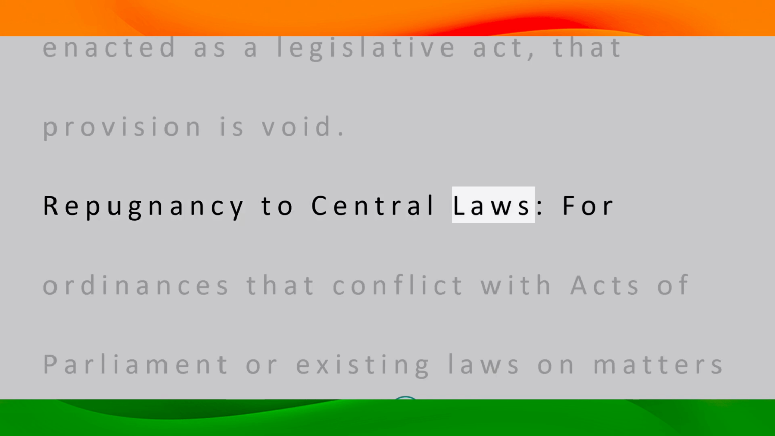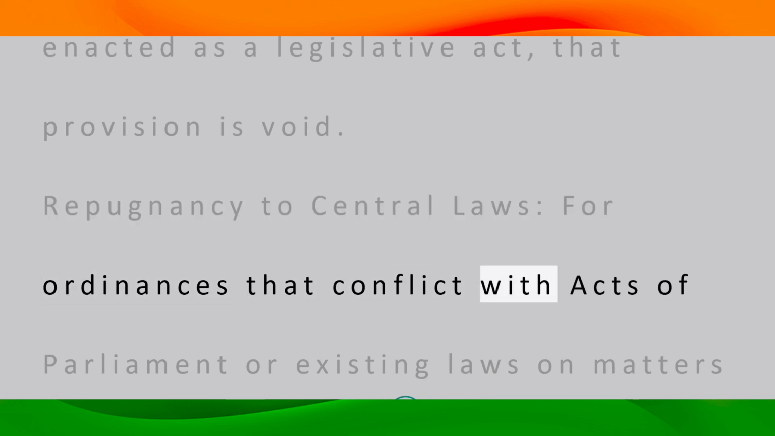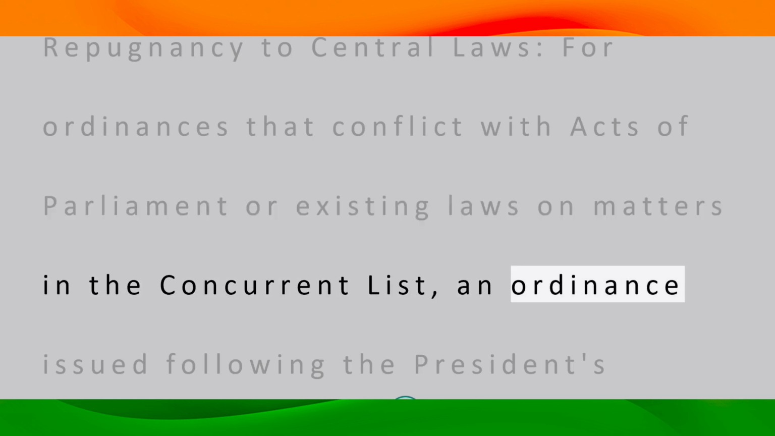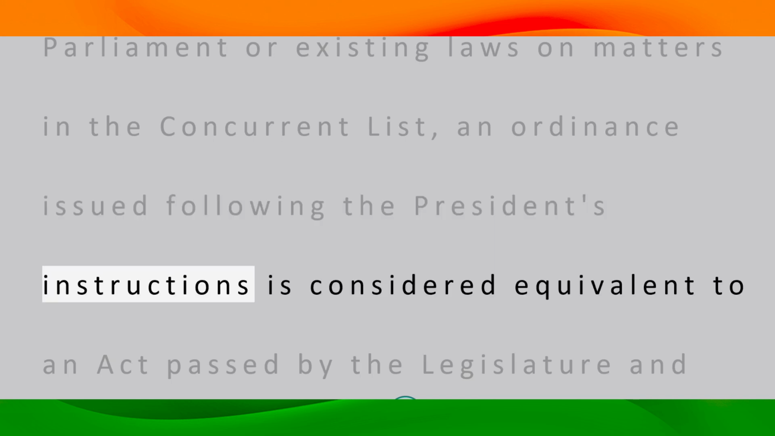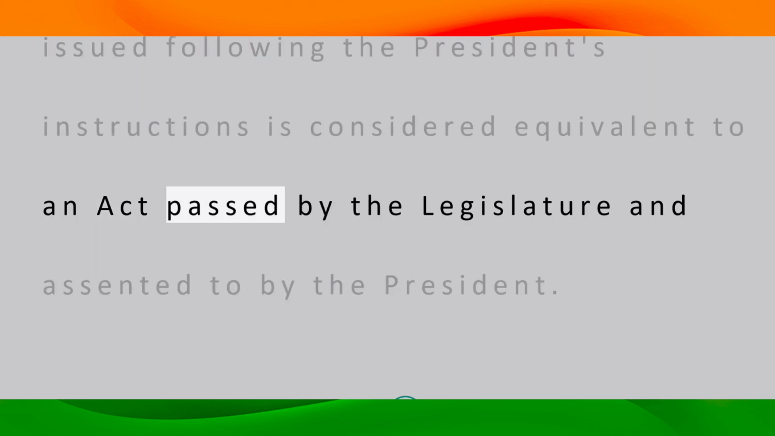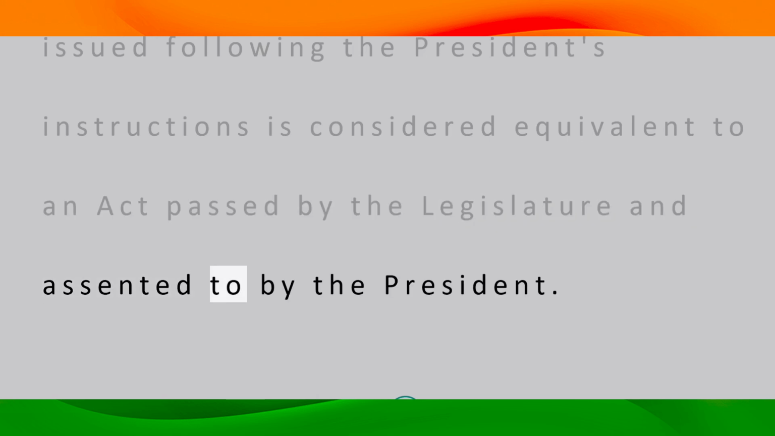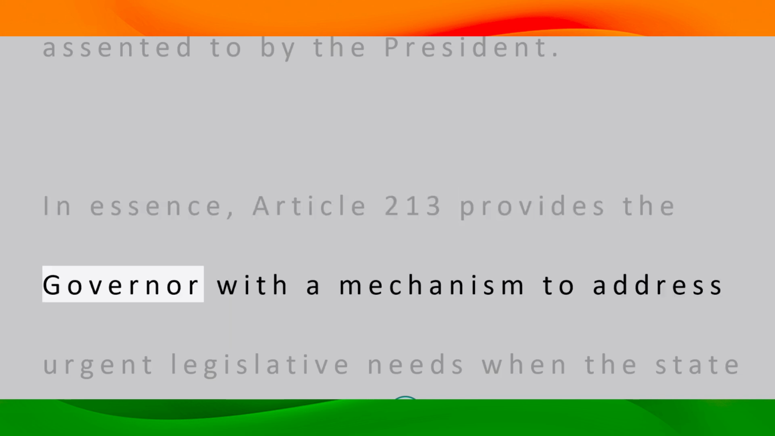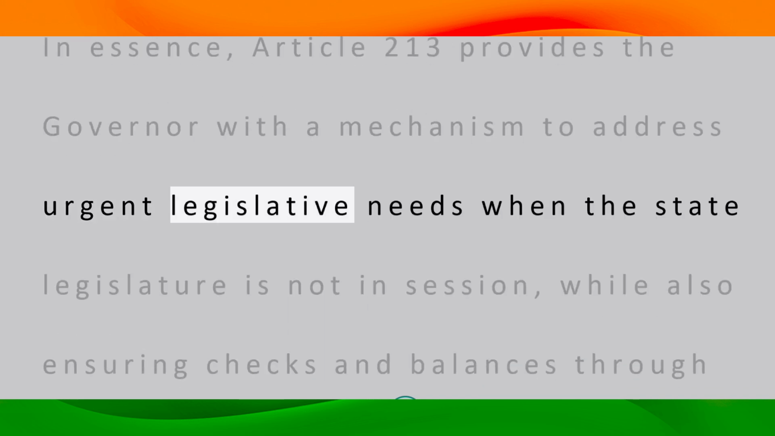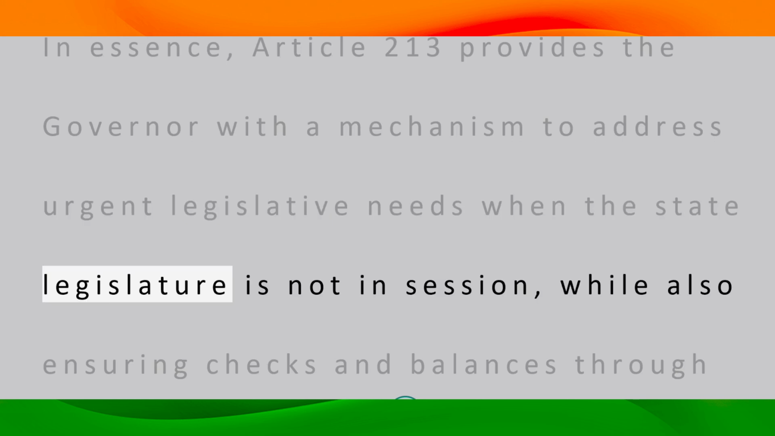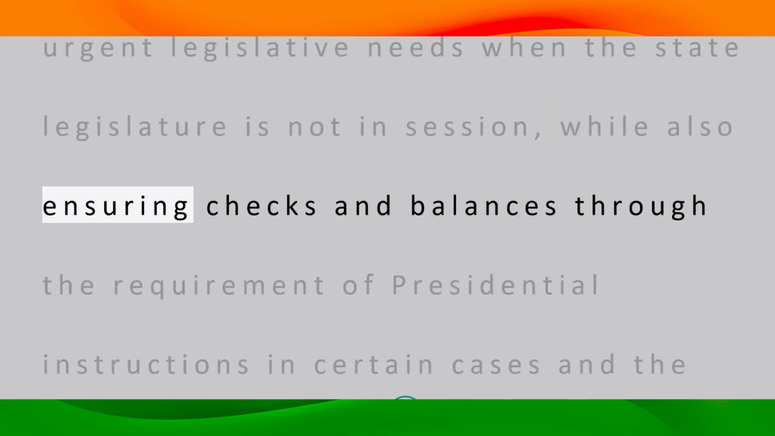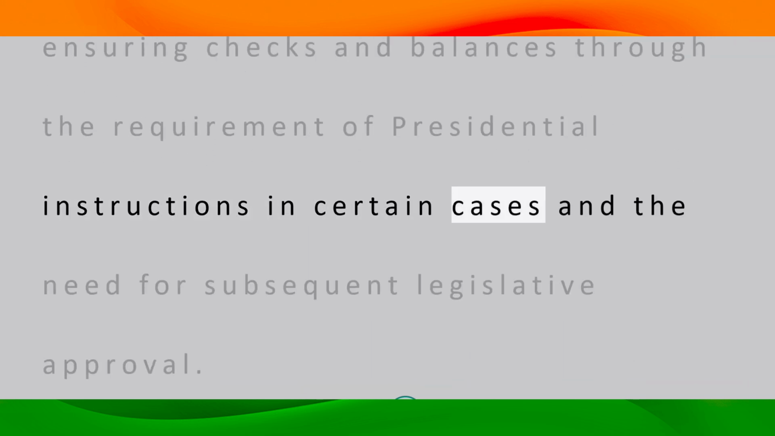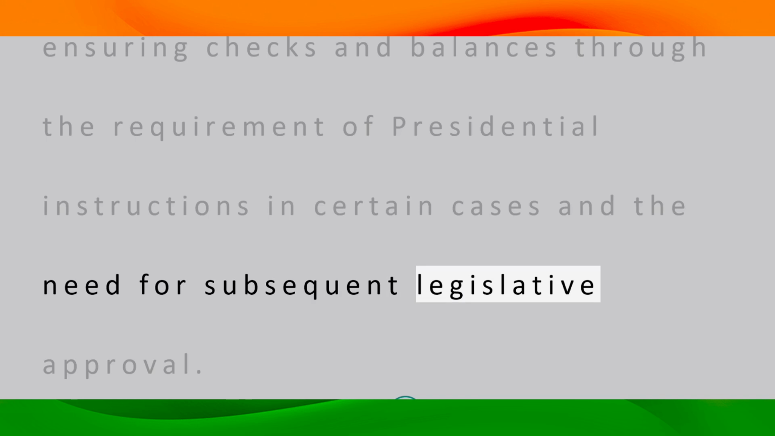Repugnancy to central laws. For ordinances that conflict with acts of Parliament or existing laws on matters in the concurrent list, an ordinance issued following the President's instructions is considered equivalent to an act passed by the legislature and assented to by the President. In essence, Article 213 provides the governor with a mechanism to address urgent legislative needs when the state legislature is not in session, while also ensuring checks and balances through the requirement of presidential instructions in certain cases and the need for subsequent legislative approval.